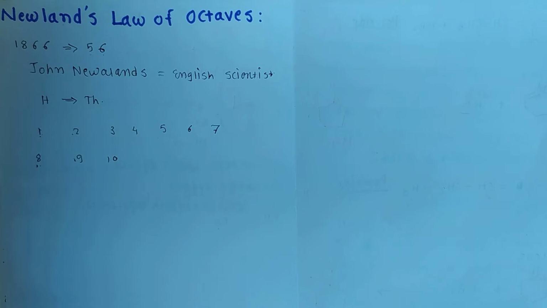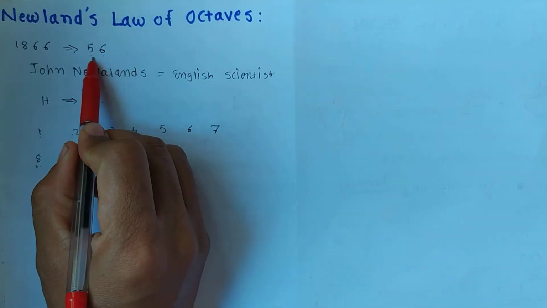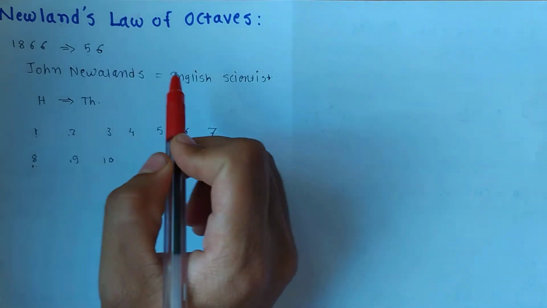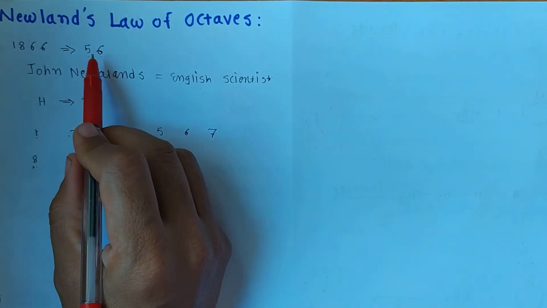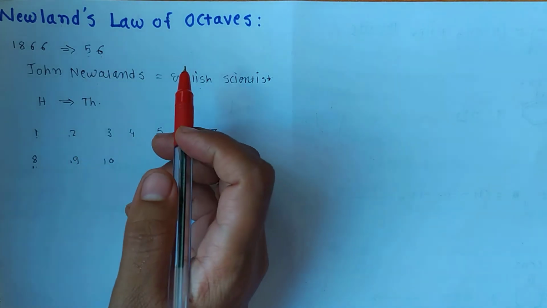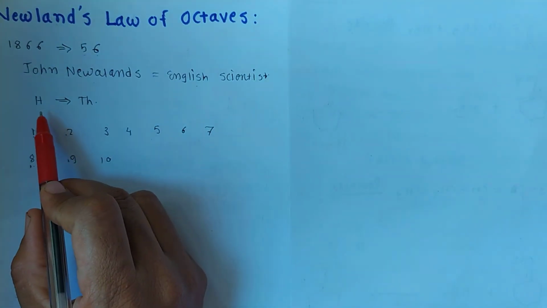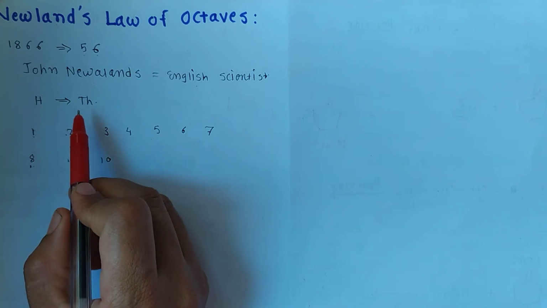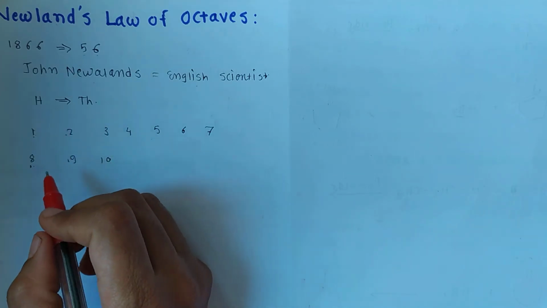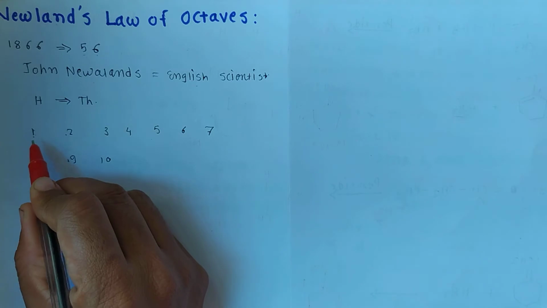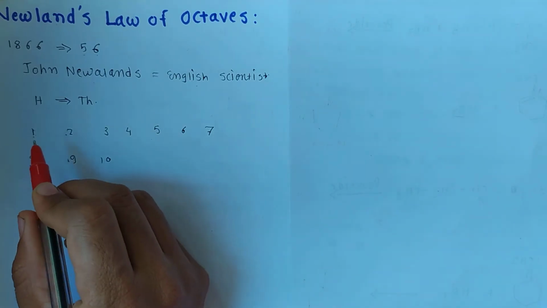In today's video, we are going to see Newland's law of octaves. In the year 1866, 56 elements were known and English scientist John Newlands tried to arrange all these 56 elements in a table. He started with the lowest element hydrogen and ended up with a higher element thorium. And he found that the properties of every eighth element are similar to that of the first element.